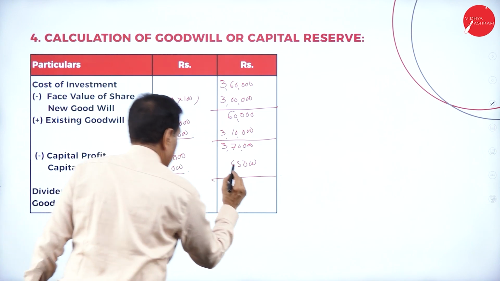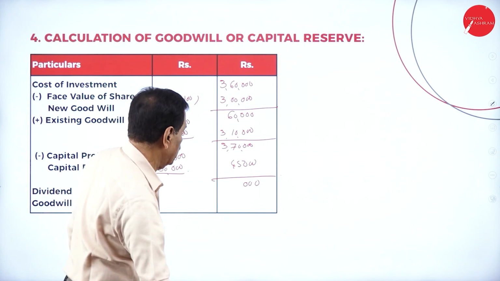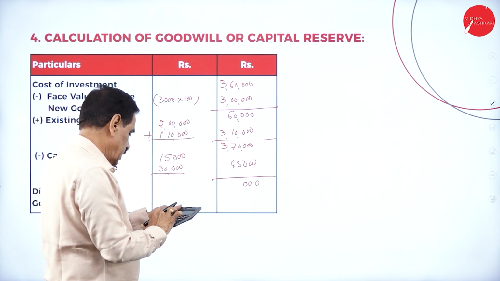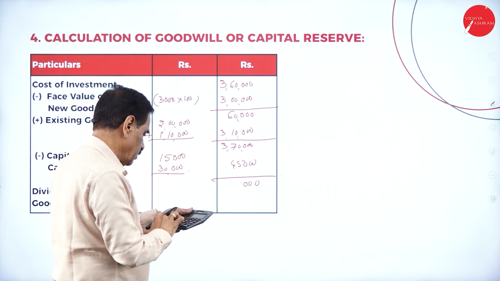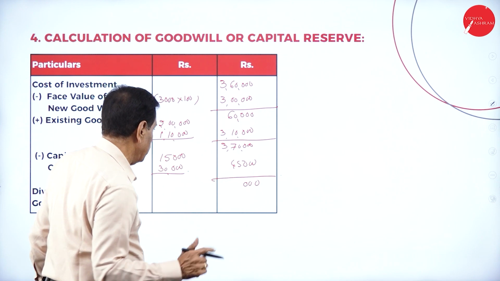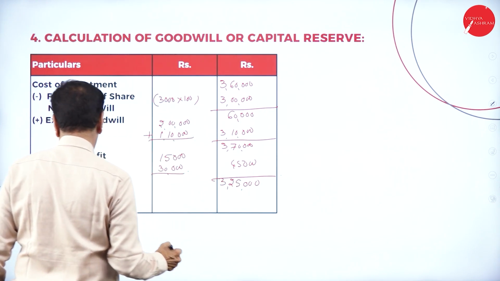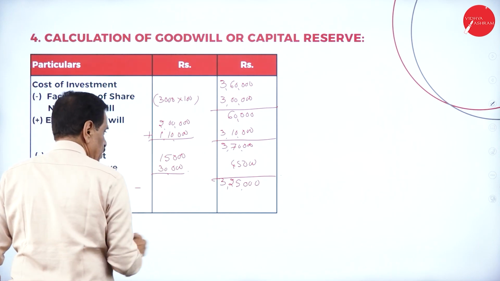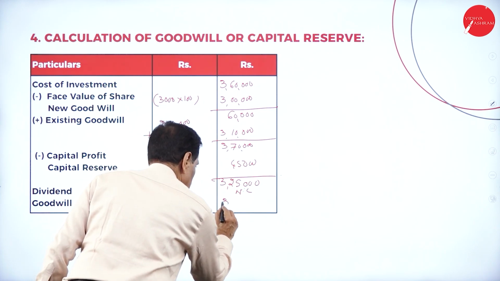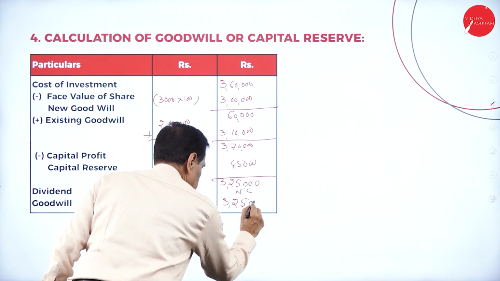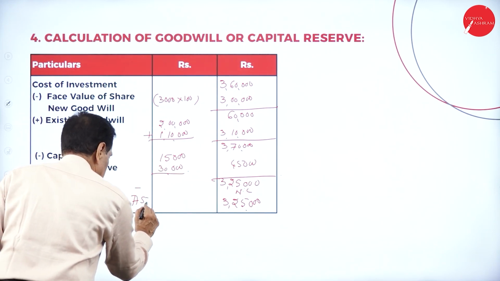Deduct 3,70,000 minus 45,000, 3,25,000. So there is no dividend. So dividend is nil. So once again 3,25,000. So this will appear on the balance sheet asset side.